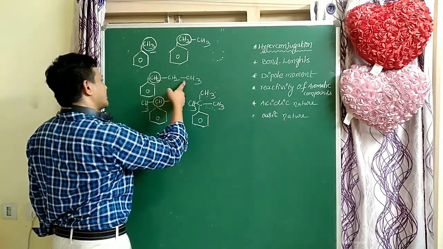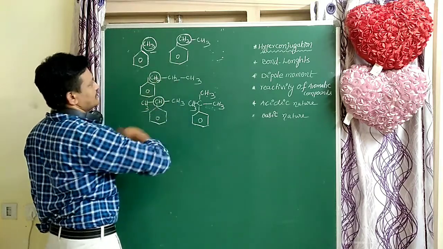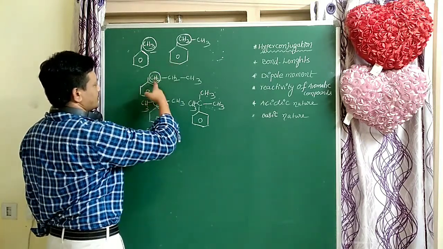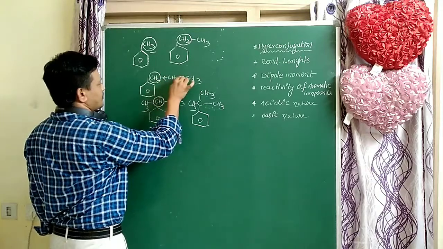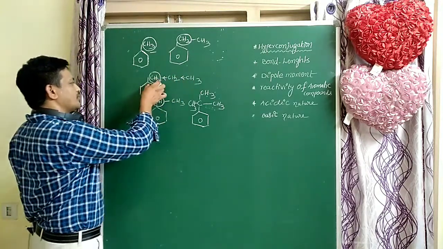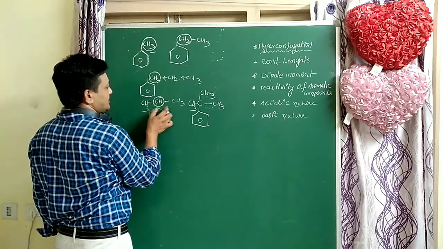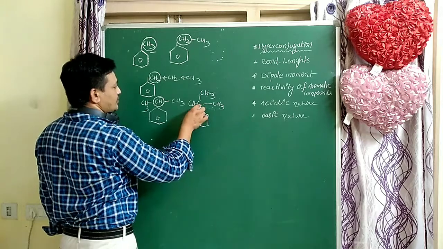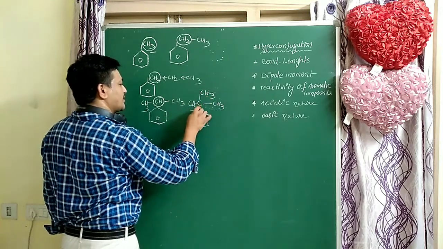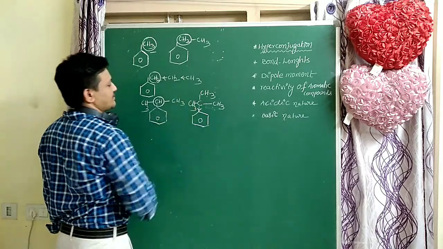This has a more inductive effect, so this is more activated when compared to this. Both have the same hyperconjugations, but here the plus I effect is more. That's why this is the more activated. Here there are fewer hyperconjugations, so this is less activated. Next, there are no hyperconjugations here, only the inductive effect. Due to the inductive effect, the ring is only slightly activated.